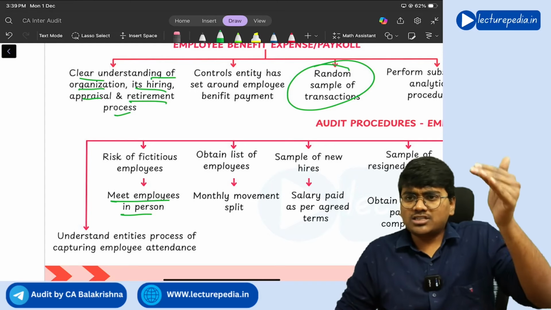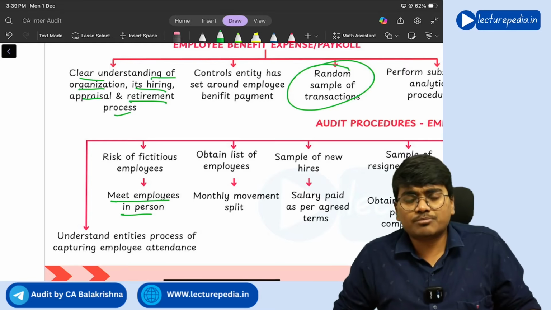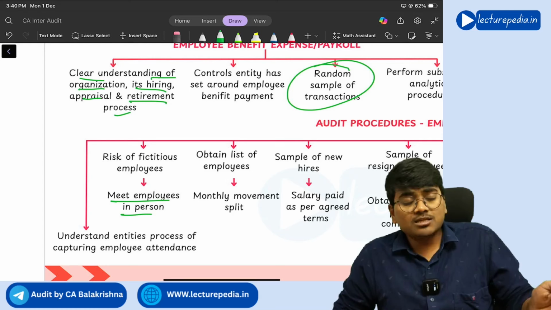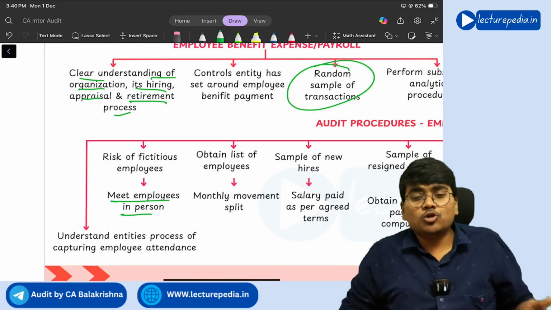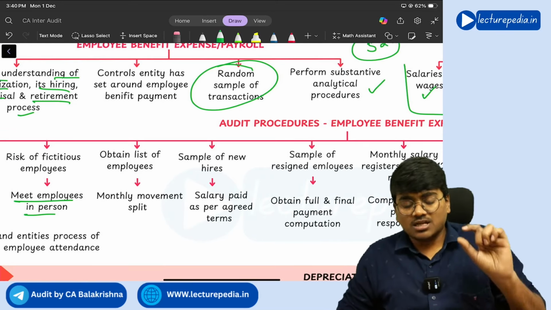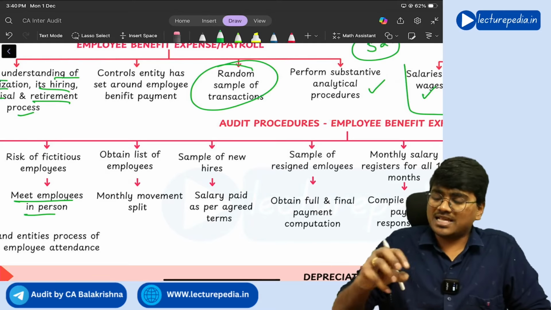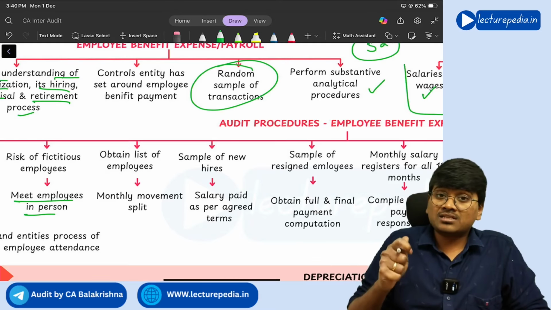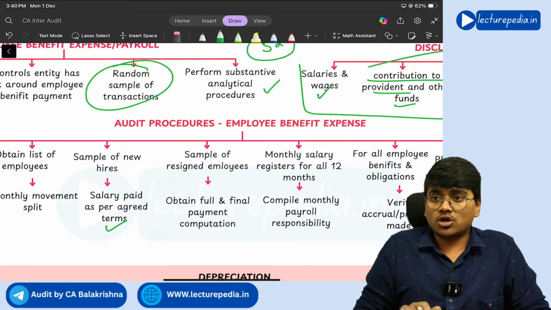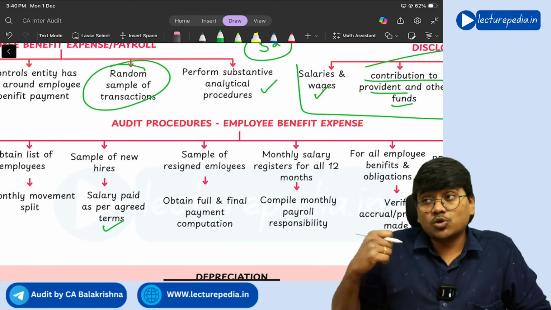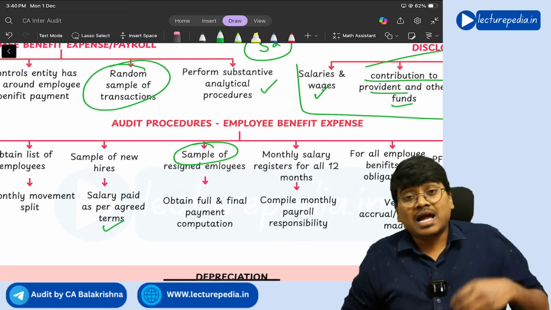And you need to obtain the list of all the employees and see the monthly movement slip. Monthly movement slip means how many employees are leaving the organization, how many new employees are joining the organization. Next, for a sample of new hires, newly hired employees, some sample you need to select and check whether the salary to them is being paid as per the agreement or not, terms agreed or not.